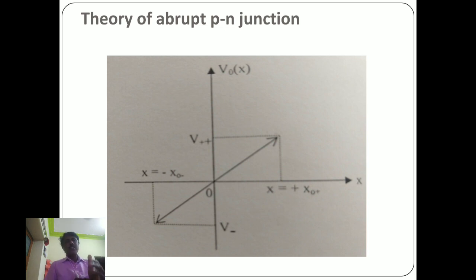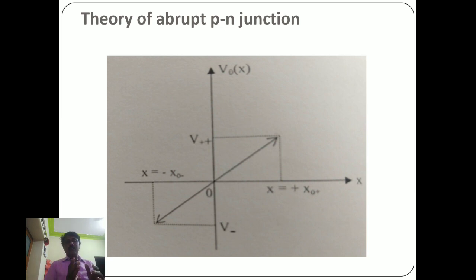The width of the depletion layer in each region depends on the concentration of the impurity in the region. The effective width of the depletion layer can easily be calculated with the help of the Poisson equation.